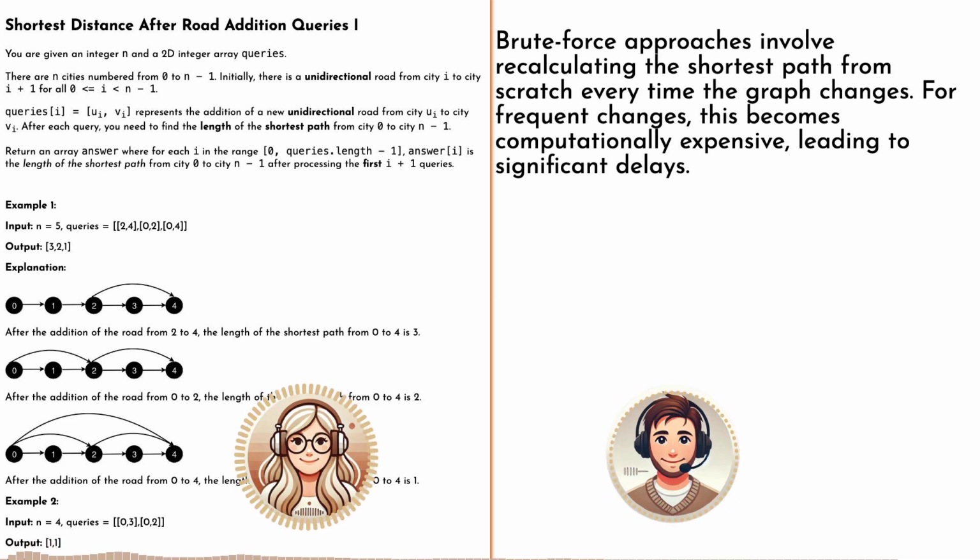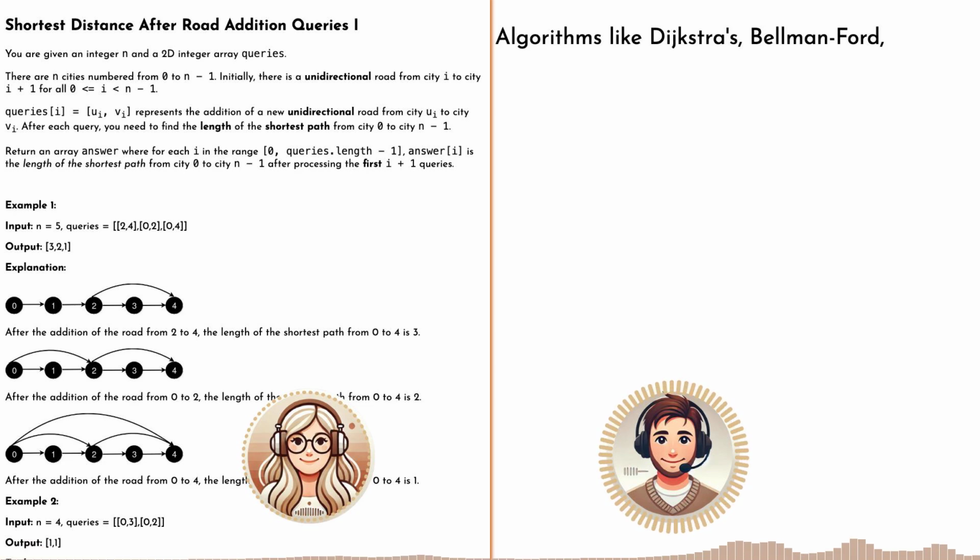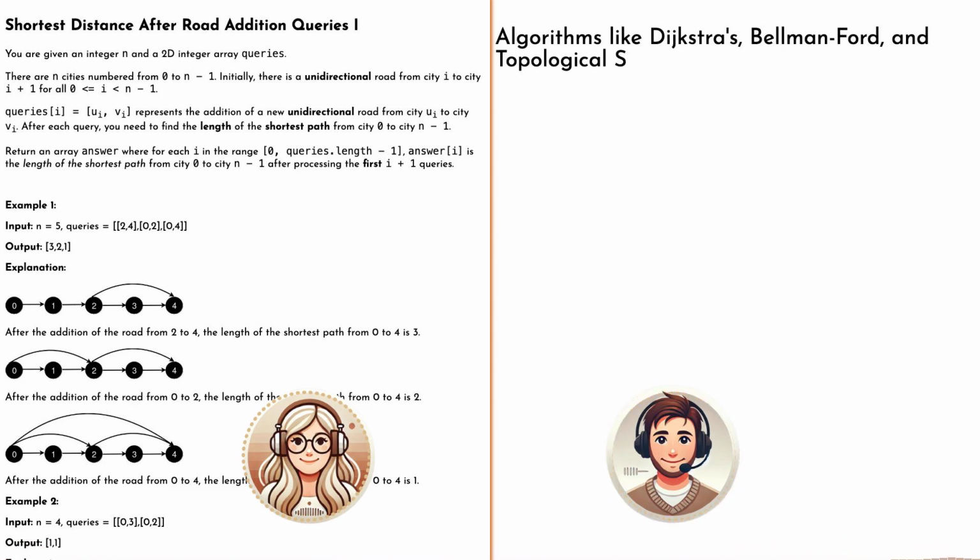I can see that. Recalculating the entire path every time would be a ton of wasted effort. Exactly. It's just not scalable for a real-time situation. Imagine a network with thousands of cities and roads constantly updating. Yeah, brute force would just crumble under that pressure. So we need something smarter, something that can adapt to these changes without redoing everything. All right, I'm intrigued. What are some of those smarter approaches? Well, there's Dijkstra's algorithm, Bellman-Ford, and even a combination of topological sorting with dynamic programming. Okay, those sound pretty advanced.